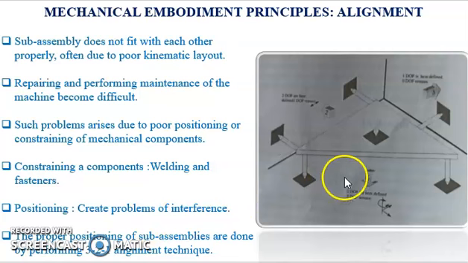In this technique, three perpendicular faces are identified on each sub-assembly or component of the machine. Each face is marked with 3 points, 2 points and 1 point respectively.